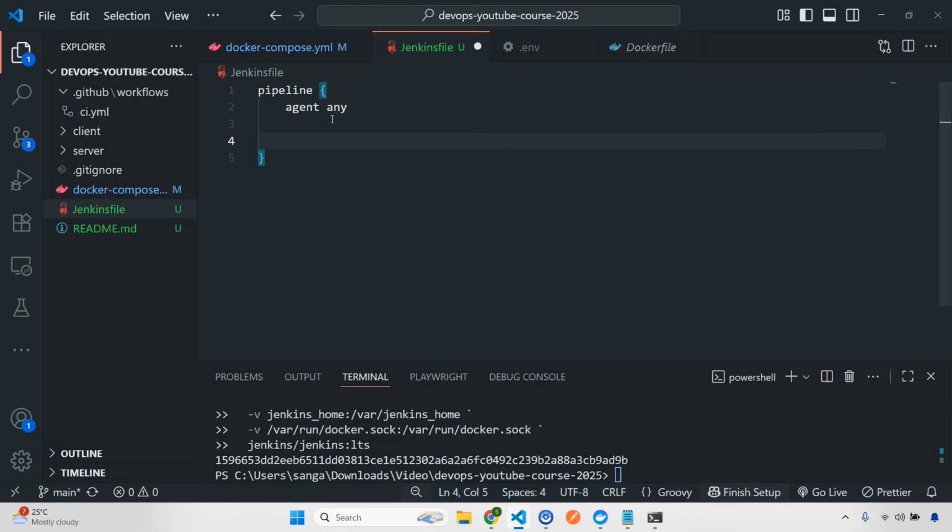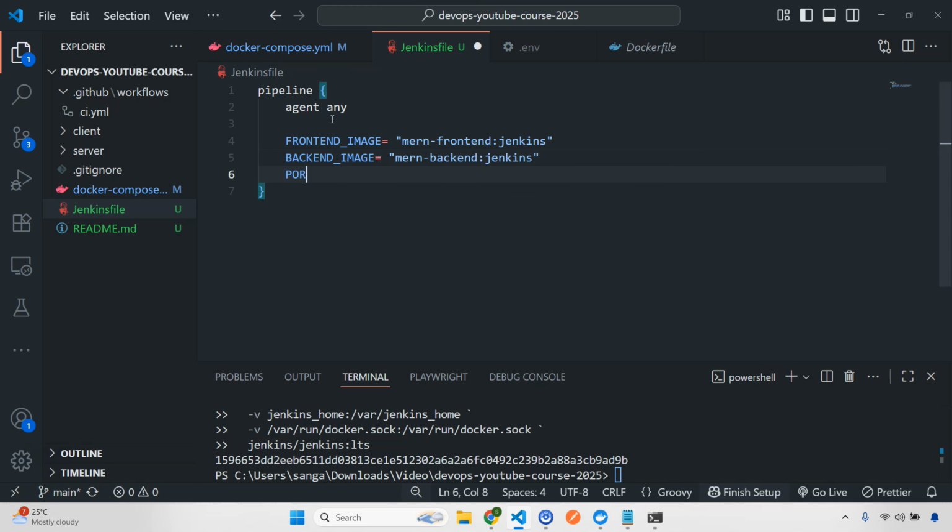After that I will specify the environment. In the environment I'm going to have our Docker images for front end, Docker images for back end, then env for our server side. On the server side we have port and Mongo URI, remember? I'm going to give this one as frontend image, and let's do MERN frontend, and I will give the tag jenkins so that we can easily understand, right? Then I'll give a backend underscore image, and here I'm going to do this one as MERN backend colon jenkins.